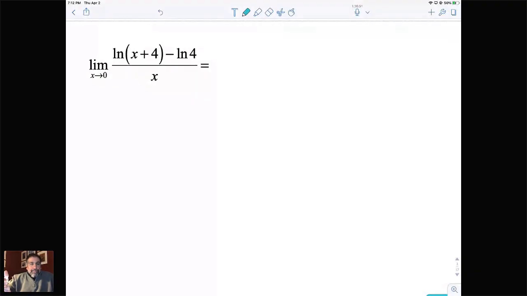So, in this next example, we're taking this limit, and we're doing the limit as x goes to 0. So we're going to try direct substitution on this to begin with. When we try direct substitution, our first expression is going to be ln of 4 minus ln of 4, which is going to give us 0, and the bottom is going to go to 0.